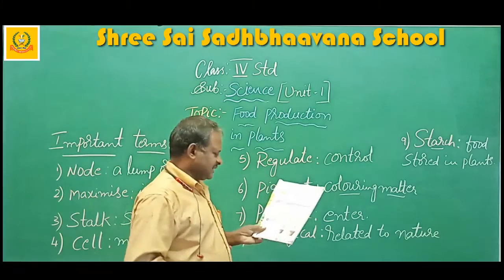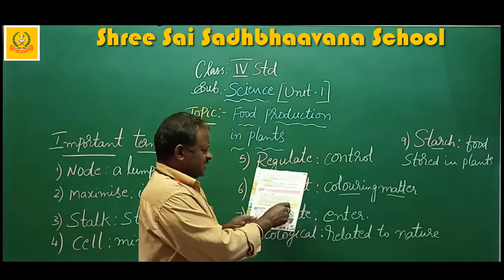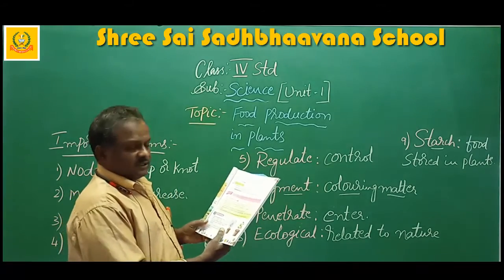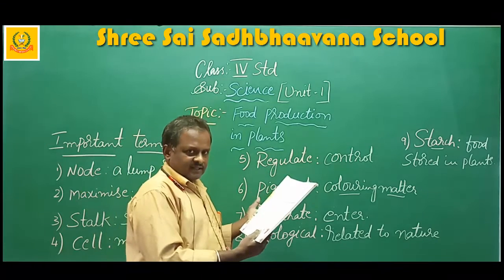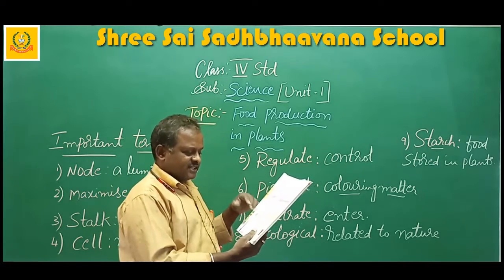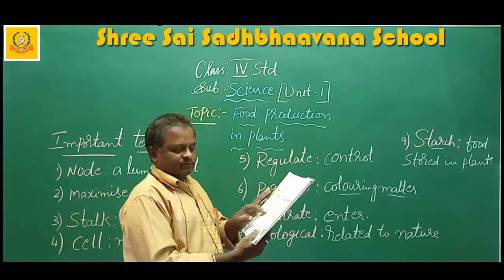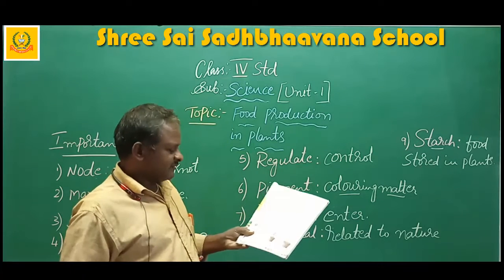And water. Stomata help in the exchange of carbon dioxide and oxygen. They also give out water vapor. At the time of photosynthesis, the carbon dioxide is used and the oxygen is released. The exchange of carbon dioxide and oxygen is done by the stomata. They also give out water vapor.